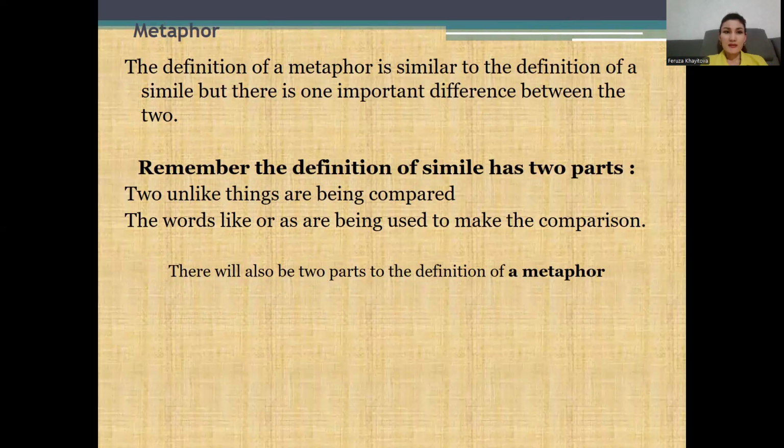The next device is about metaphor. The definition of a metaphor is similar to the definition of a simile. But there is one important difference between the two. Remember, the definition of simile has two parts. Two unlike things are being compared. The words like or as are being used to make the comparison. They will also be the parts of the definition of the metaphor.